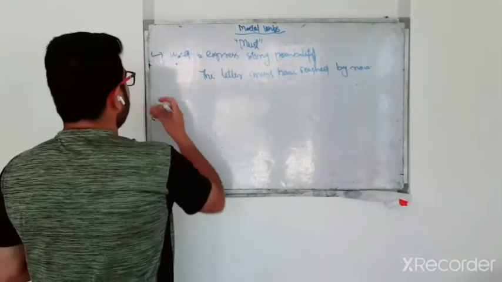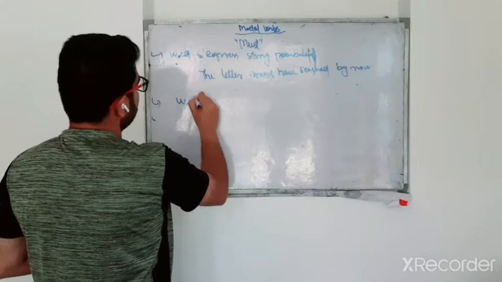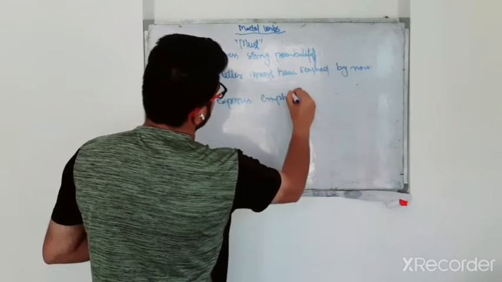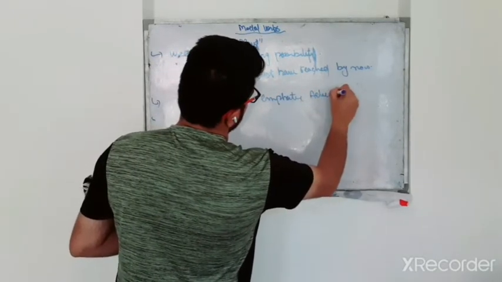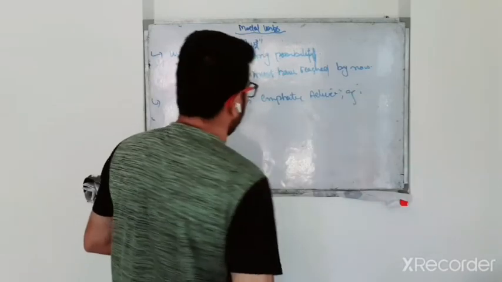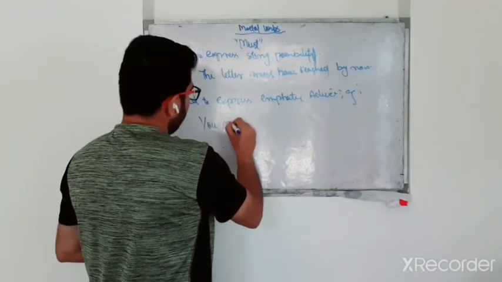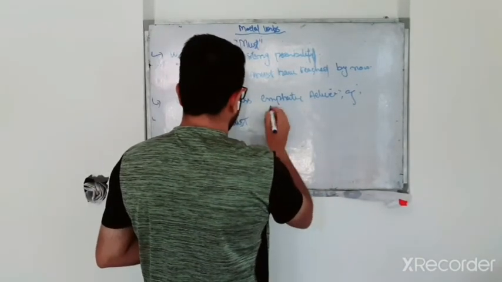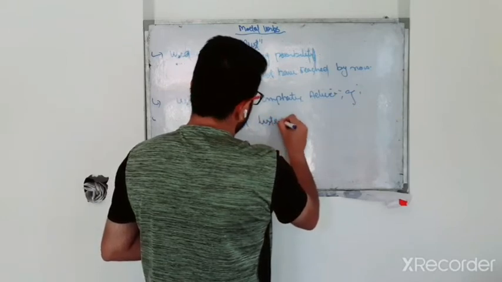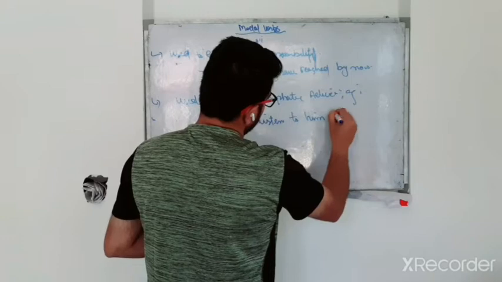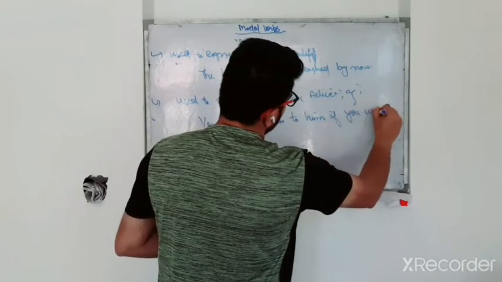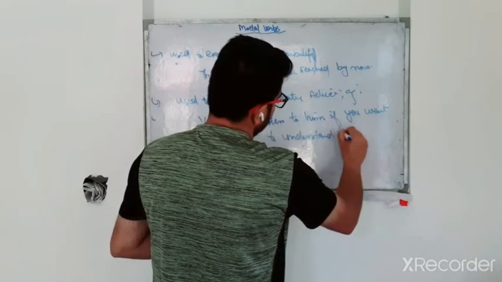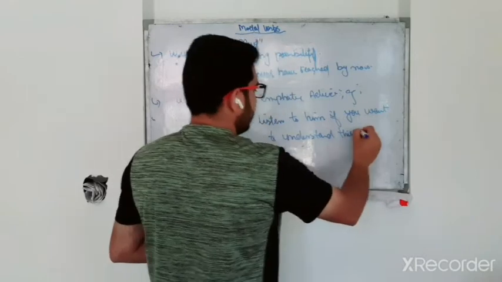So the third use of must is, it is used to express emphatic advice. For example, you must listen to him if you want to understand this question,